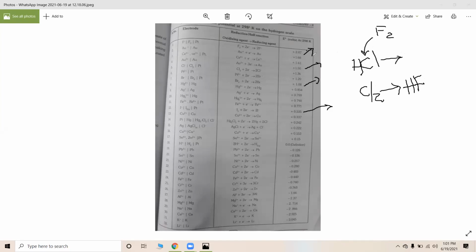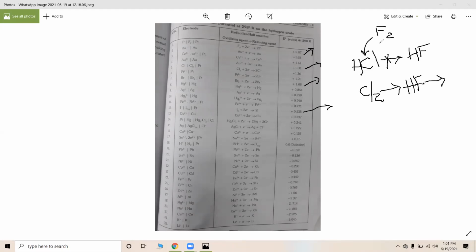Just now I told you that whether a reaction is going to proceed or not can be seen from the electrode potentials. Therefore, when fluorine is added to HCl, it easily forms HF. Hydrogen fluoride is easily formed. Whereas when chlorine is added to HF, the reaction will not proceed. Why? What is the reason? Just now we said chlorine has the highest reduction potential.